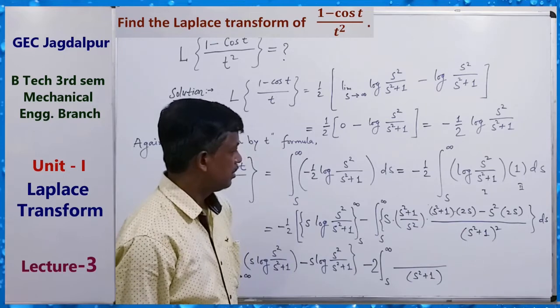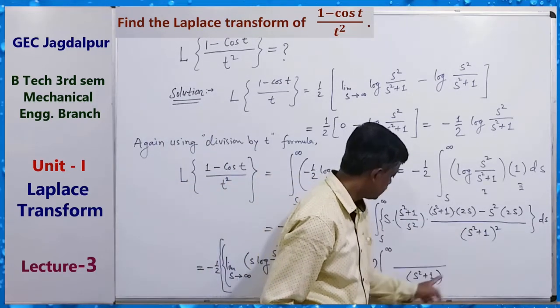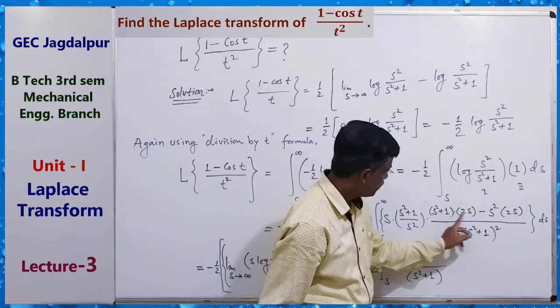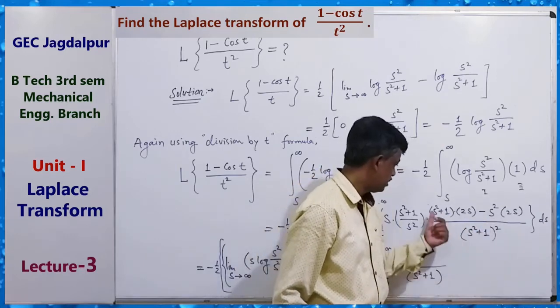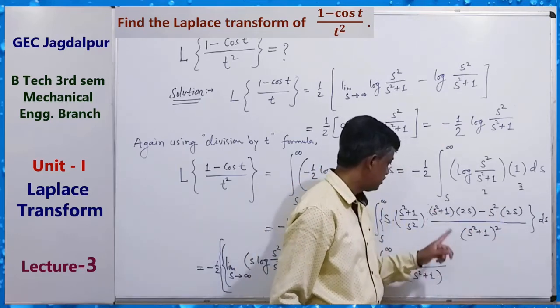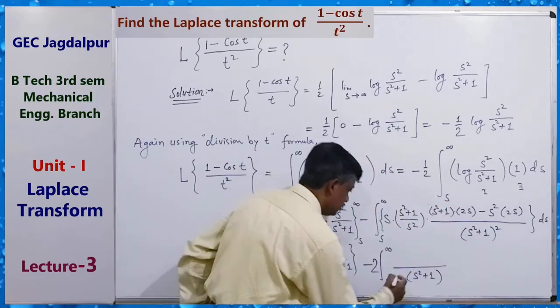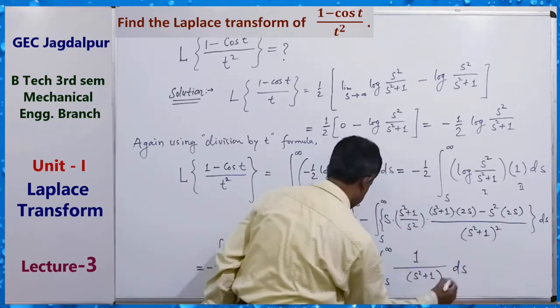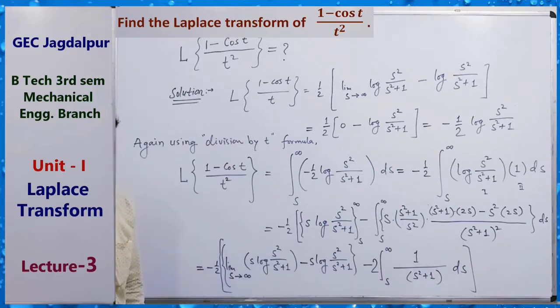Okay, and here this cancels, 1 power cancels, 2s cancels. s square plus 1 minus s square, s square cancels, here 1, so 1 upon this, ds. Clear? Okay, so proceed.